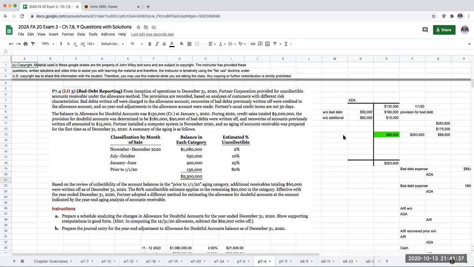So that's how we go through and handle this type of question. And this is problem 7-4.